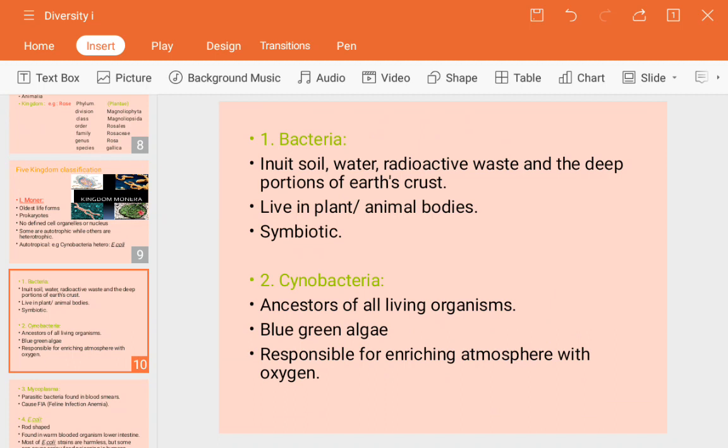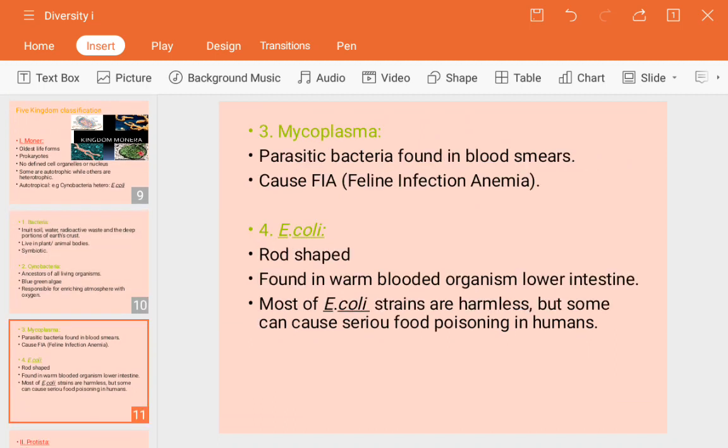Bacteria, you know, is single cellular, also known as prokaryotic, and the cyanobacteria perform the photosynthesis process. So it is responsible for enriching the atmosphere with oxygen, and is considered an ancestor of the life forms on the earth that we have known.